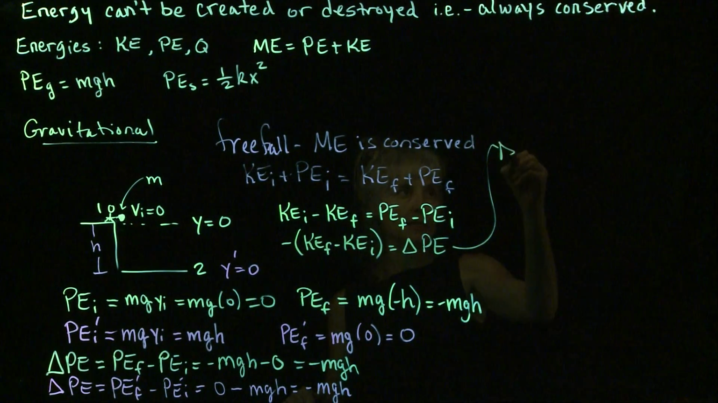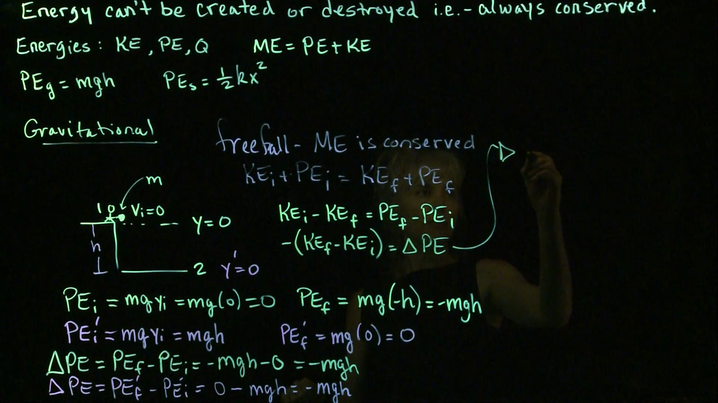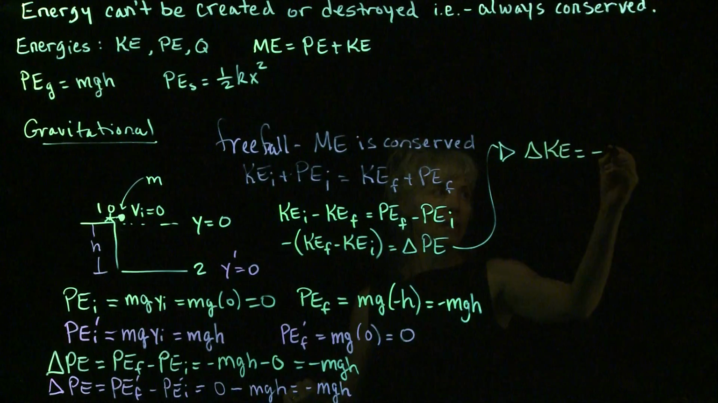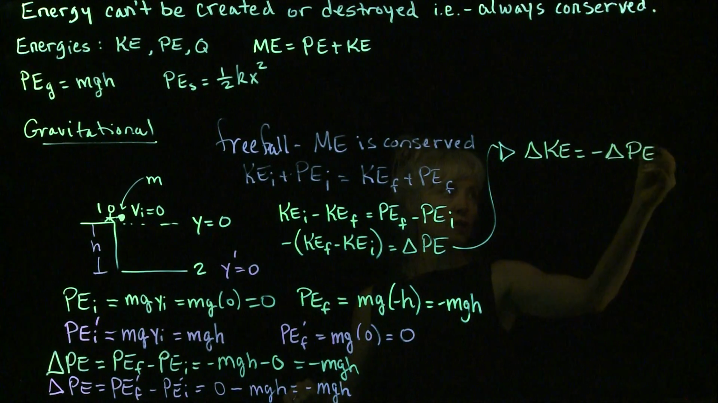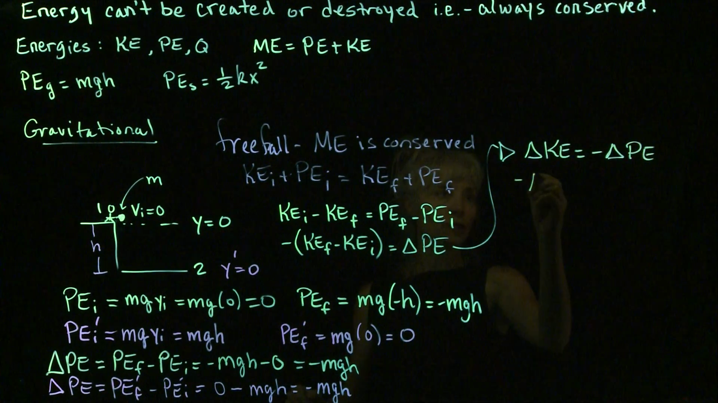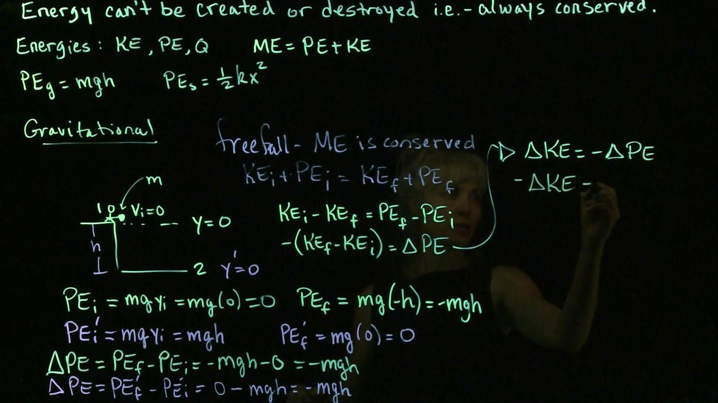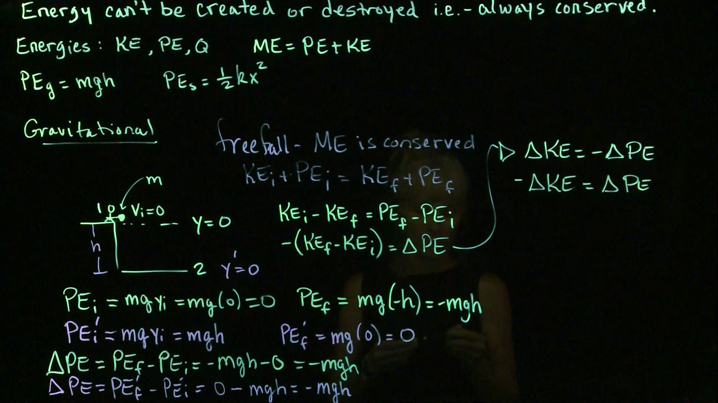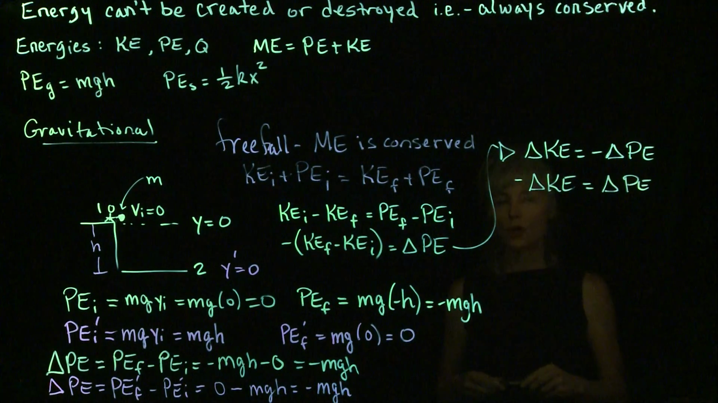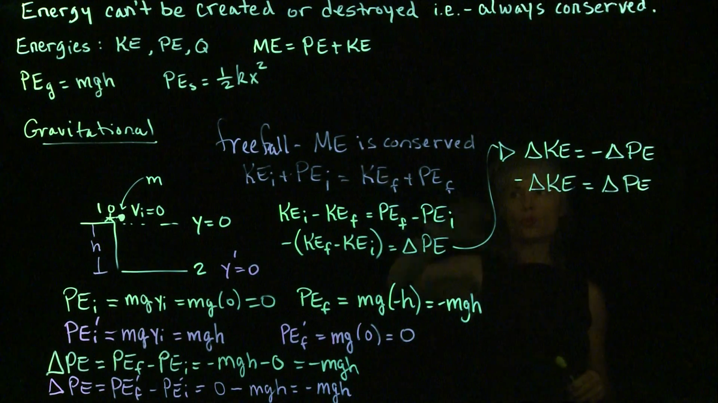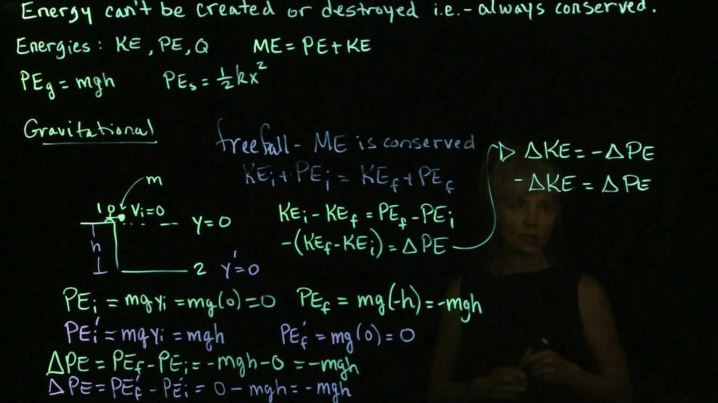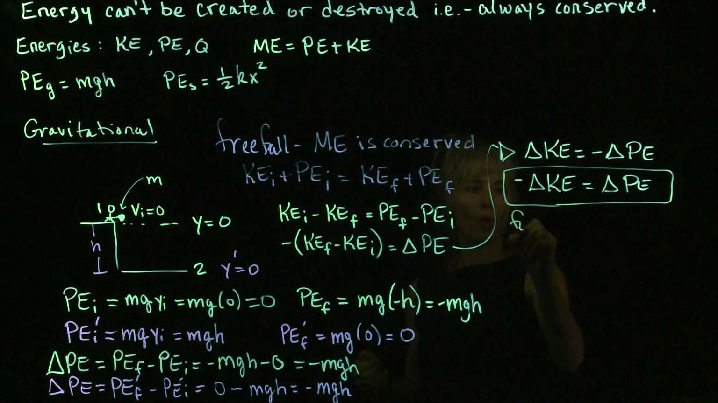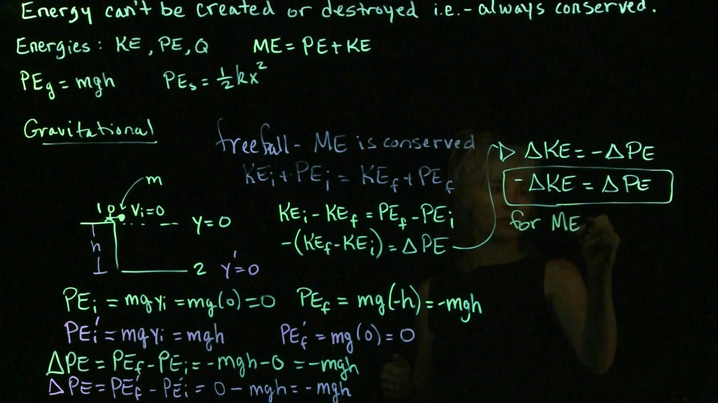So lastly, we have that the change in the kinetic energy is equal to minus the change in the potential energy, or if you'd rather look at it as minus the change in kinetic energy is equal to the change in potential energy. It doesn't matter which side you put the negative sign on, the equality holds. So when we are in the realm of mechanical energy conservation, this is true for ME conservation.